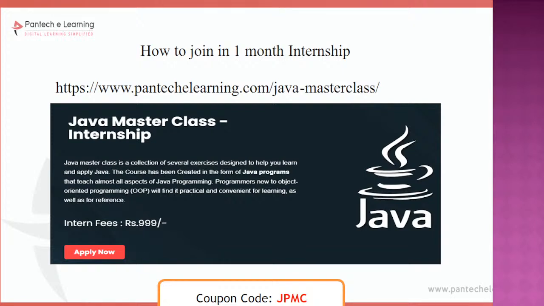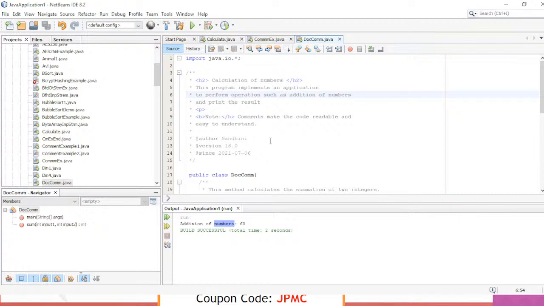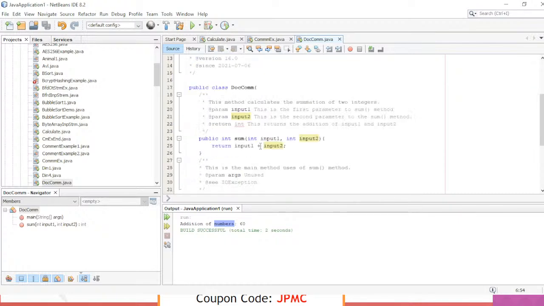Niveta, documentation comment. As I was telling you, when I'm building some bigger application, this is an example of documentation comment. For example, this method calculates the sum of two integers. At param, it denotes it contains two arguments. This is the first parameter to the sum method. And at param input 2, this is the second parameter to the sum method.